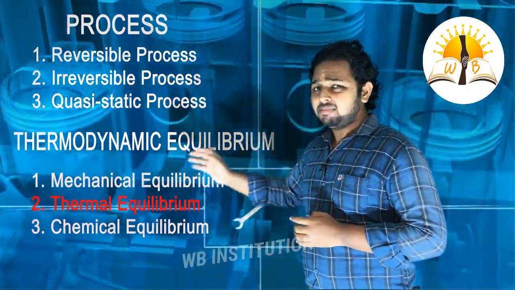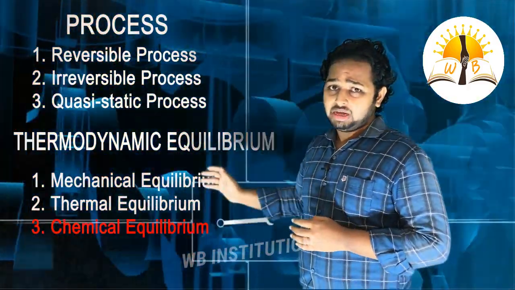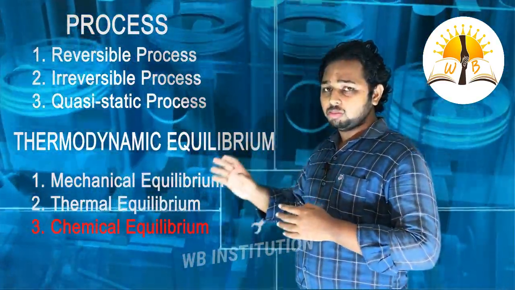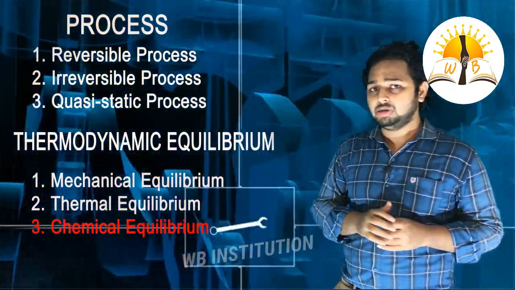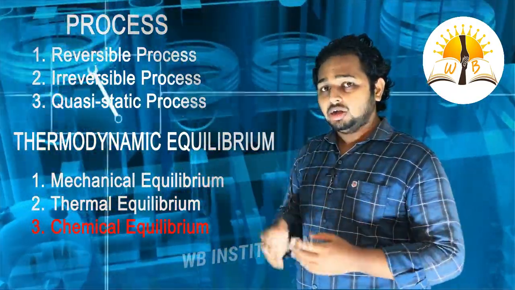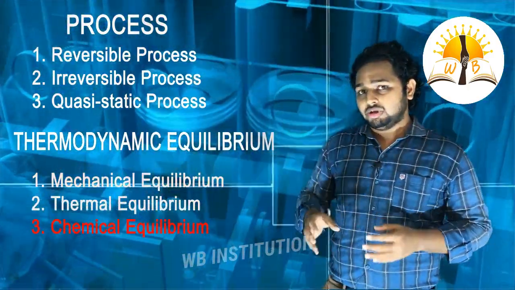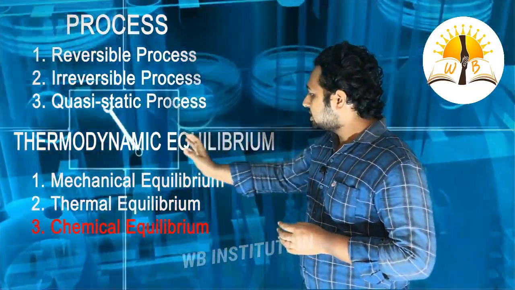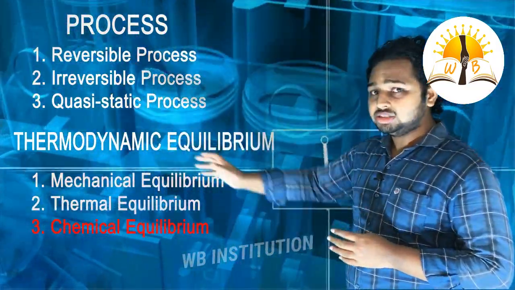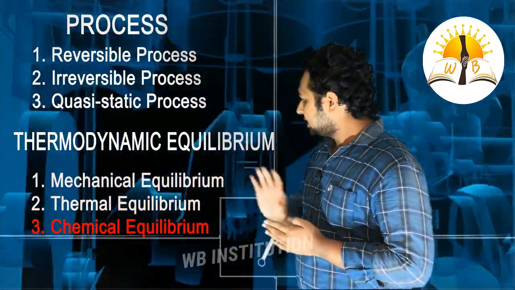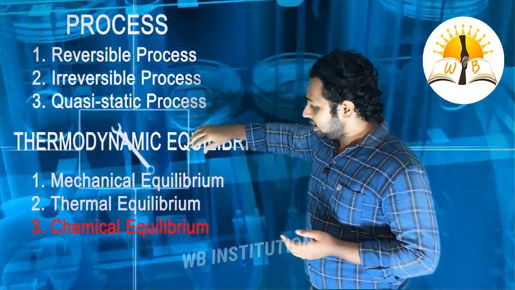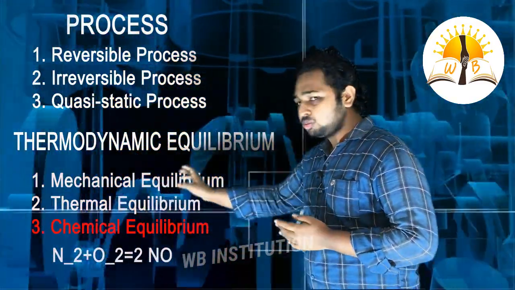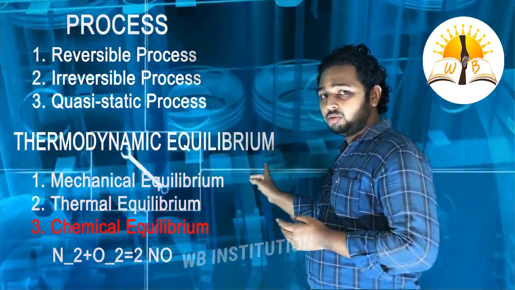Now coming to chemical equilibrium. In chemical equilibrium, if no reaction takes place in two components, then it is known as chemical equilibrium. And also we can say that if a reaction also takes place, for example, a chamber which contains N2 and O2, nitrogen and oxygen, with a partition, if we remove the partition, the mixing will happen. So we get N2 plus O2 is equal to 2NO.